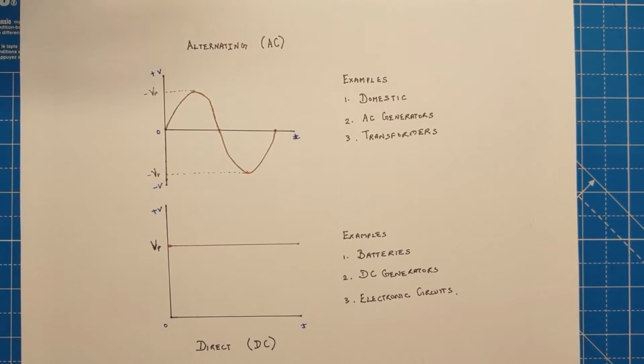Today we'll be looking at how to test voltage using a digital multimeter. Before moving ahead, let's see what the types of voltages are. The first one is alternating current voltage, commonly referred to as AC voltage, and the next one is direct current voltage, referred to as DC voltage.